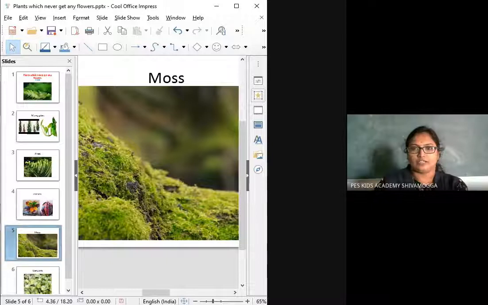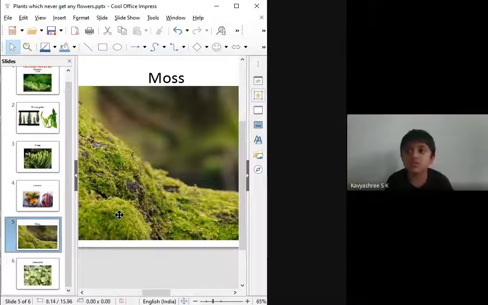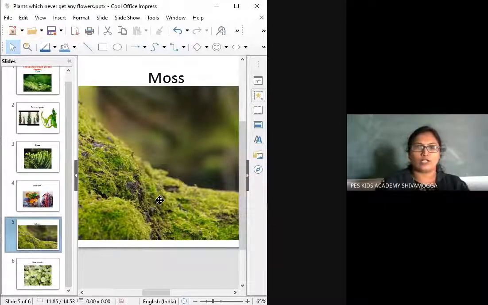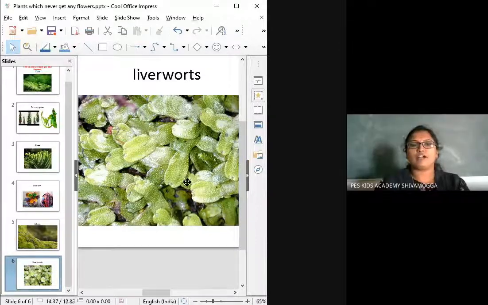Good morning, ma'am. Moss, moss. So when you see this in your home, you should not do that. You have to tell that moss has grown over here. Liverworts.